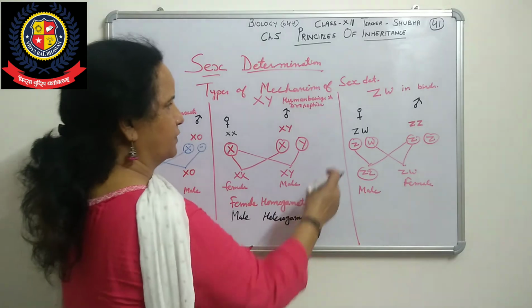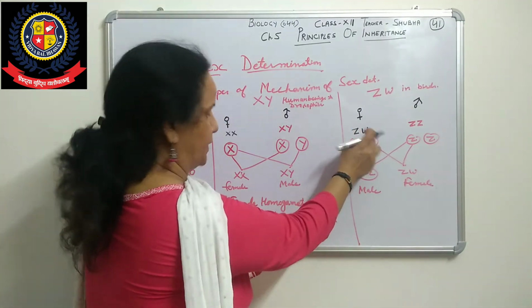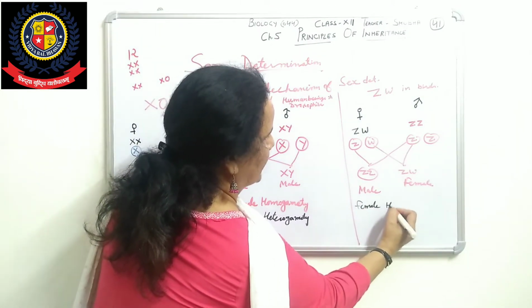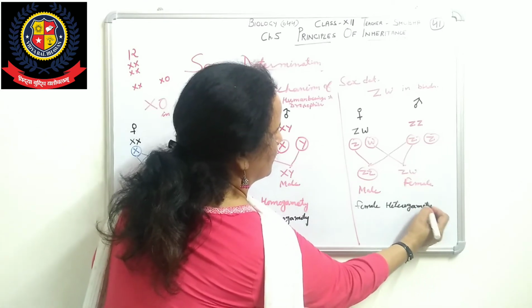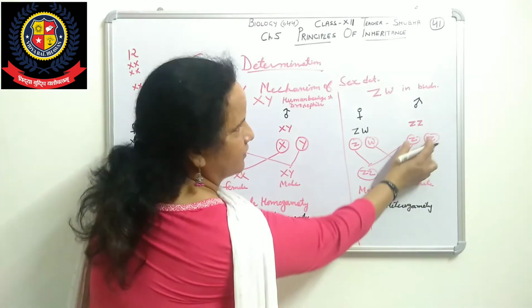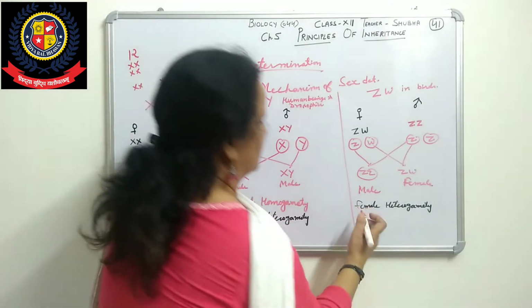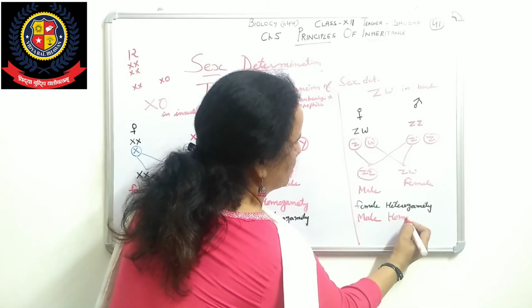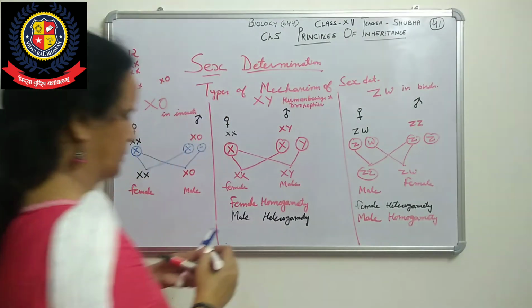Now in the other case, the female is heterogametic, a dissimilar pair. So we can say female heterogamety, and the male has the similar pair, so that is called male homogamety. Just see what happened there.